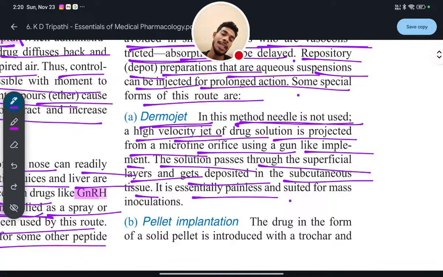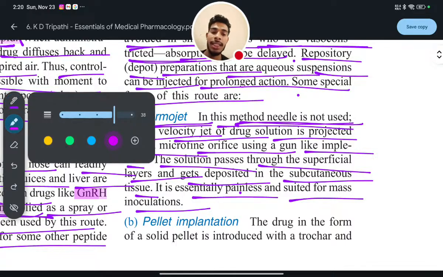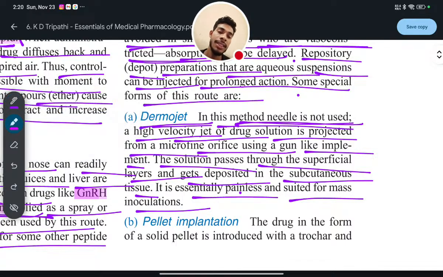It is essentially painless and suited for mass inoculation. So in dermojet, there is no needle used, but a high velocity jet of drug solution is projected from the microfine orifice.